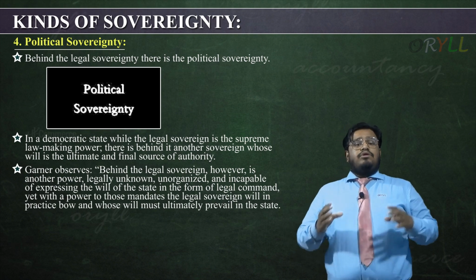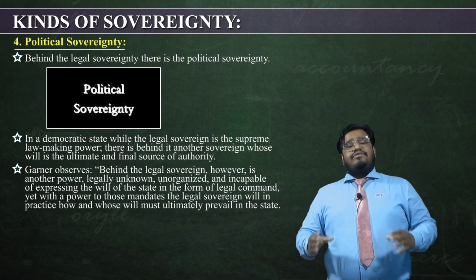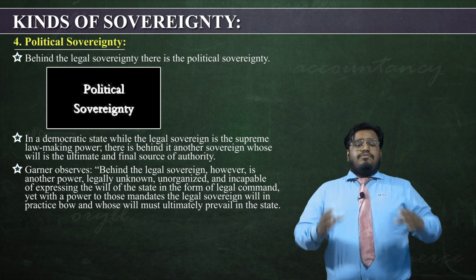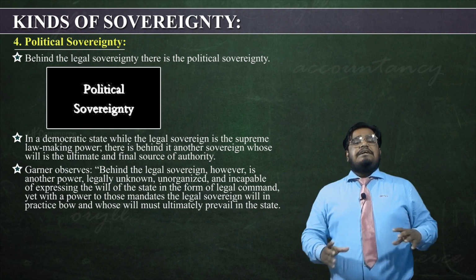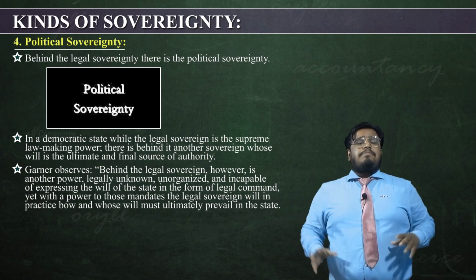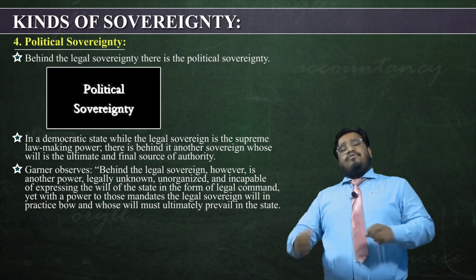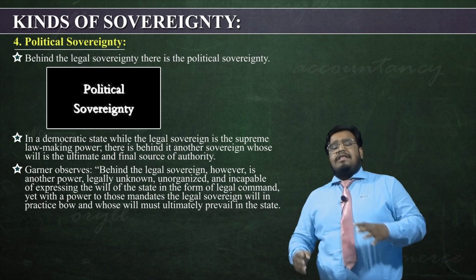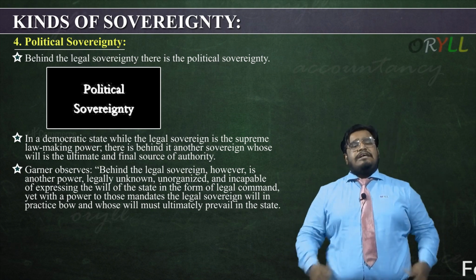Yet with the power to those mandates, the legal sovereign will practice how and whose will must ultimately prevail in the state. That means this is an unorganized or unknown or incapable-of-expressing power that is there, from which the legal sovereignty comes into birth, and that power is always the political sovereignty.